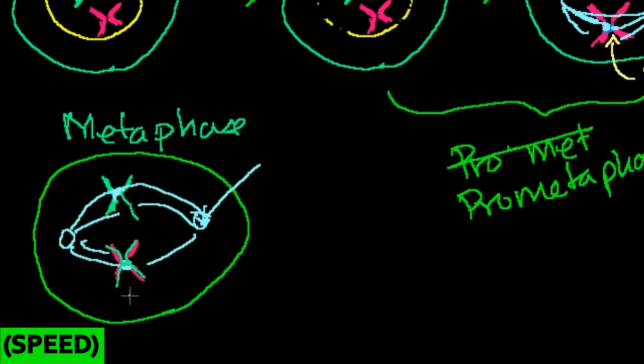How does it know that everything is aligned and attached? There are some theories that there's actually some signaling mechanism, that if one of these kinetochore proteins isn't properly attached to one of these ropes, somehow a signal is sent that mitosis should not continue. So this is a very intricate process.